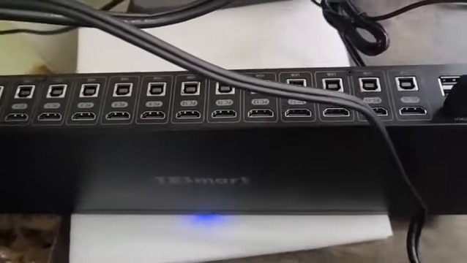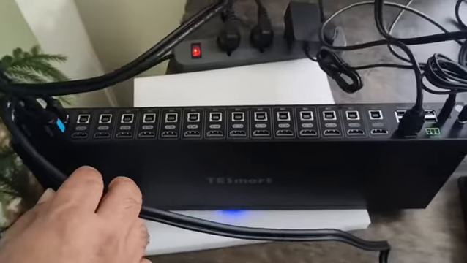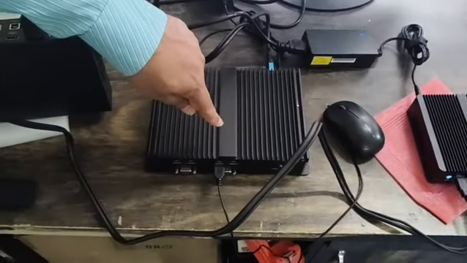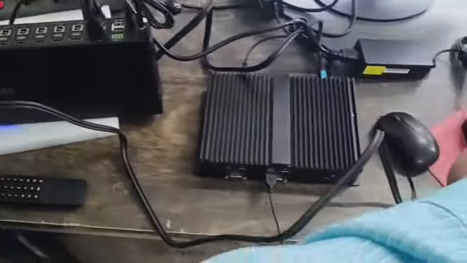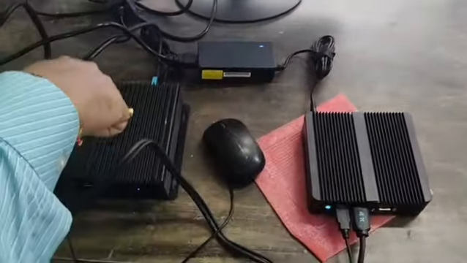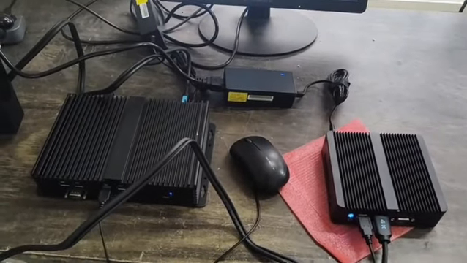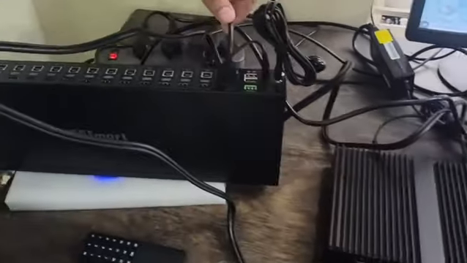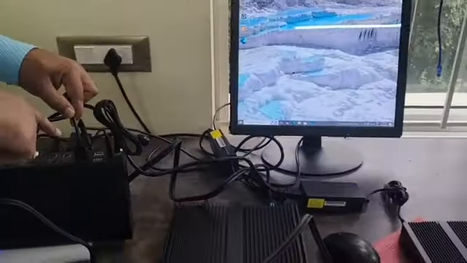Here we have connected the cable of the first to this box PC, a mini PC, an industrial mini PC. The second one we have connected to this one. This one is Windows, and this one is pfSense for firewall. So we'll demonstrate like this: you can connect 16 PCs, and for the 16 PCs you get one display output and 4 USB outputs.